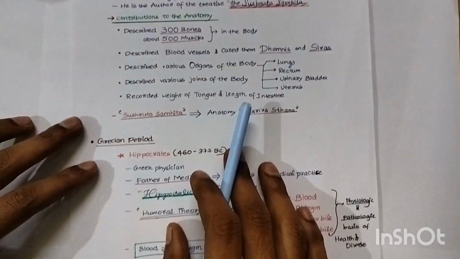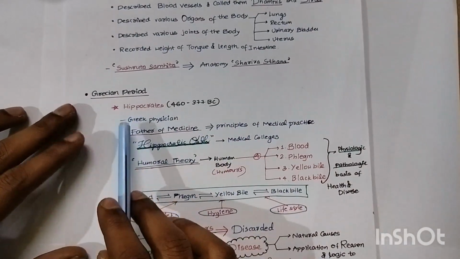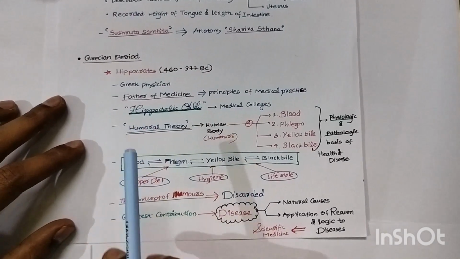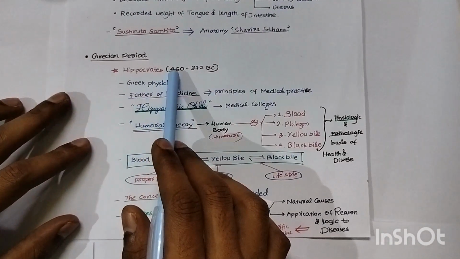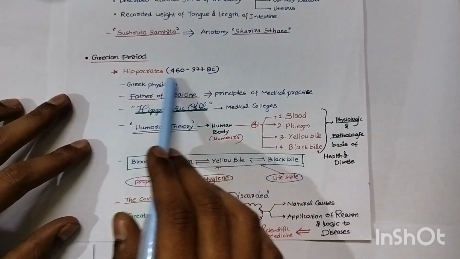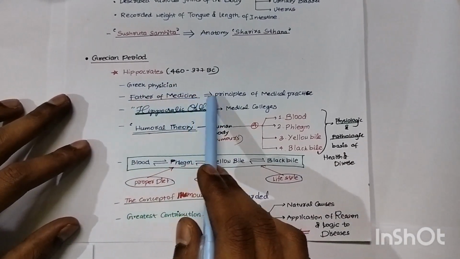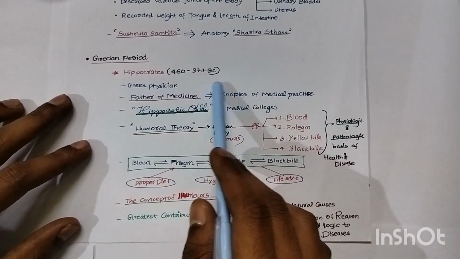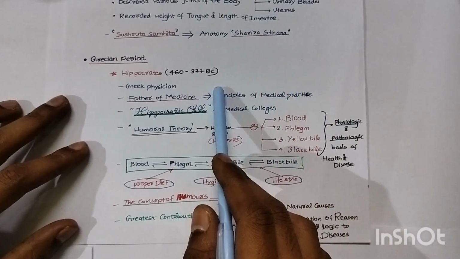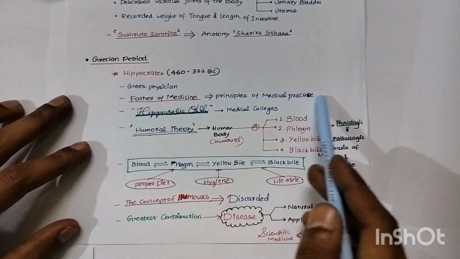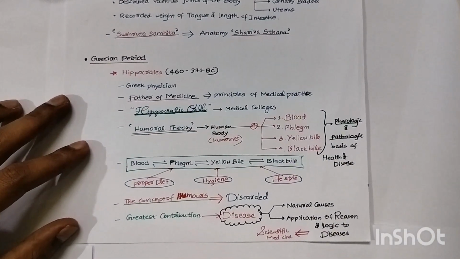So, in the Grecian period, Hippocrates, we all know, right? In modern medicine, we hear a lot about Hippocrates. Hippocrates is 460 to 370 BC. He's a Greek physician and the father of medicine. You have to remember the principles of practical medicine. He formulated some practical approaches to some diseases in those days itself.